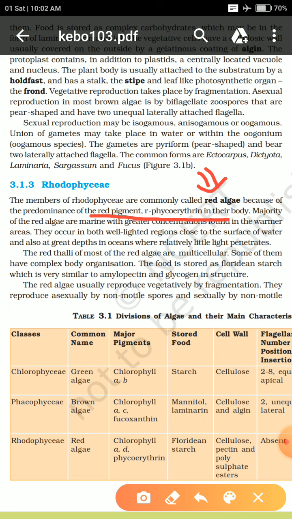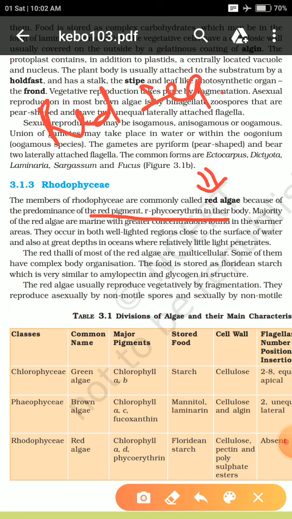They have chlorophyll pigment also, but because of the presence of R-phycoerythrin, this red algae has this name, and it is found in very warm areas actually. You might have heard the name Red Sea. It is red not because of its soil, but because it has red algae present in it.